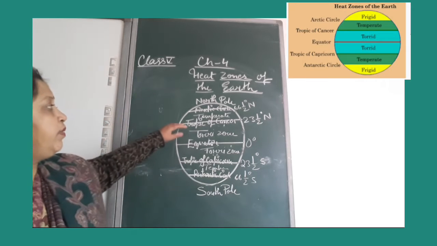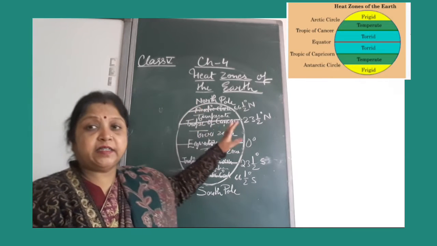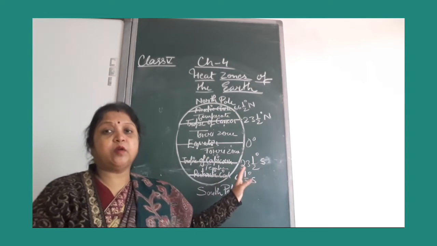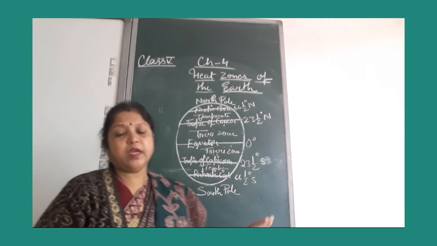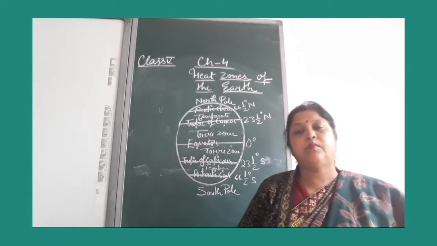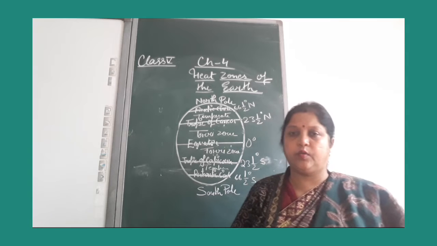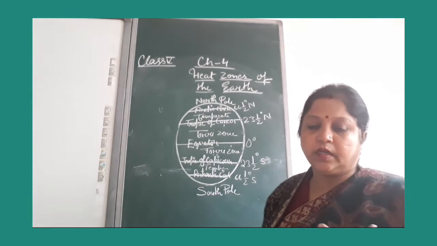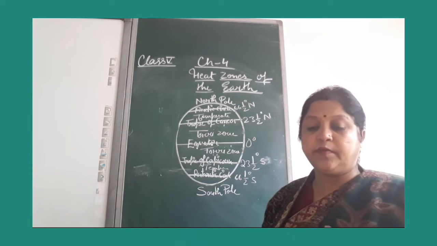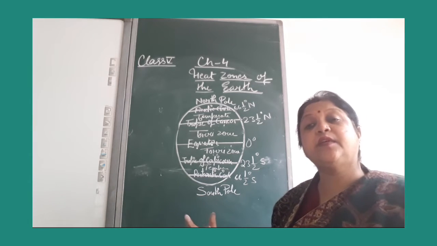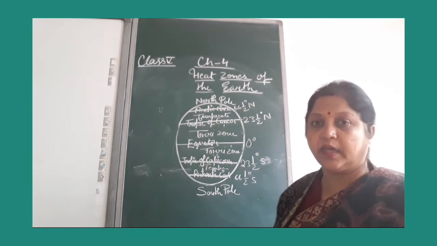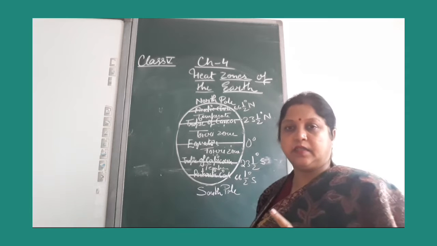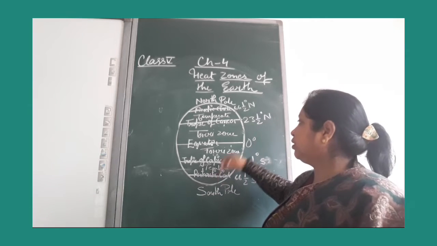The temperate zone lies between the Tropic of Cancer and the Arctic Circle in the northern hemisphere, and in the southern hemisphere between the Tropic of Capricorn and the Antarctic Circle. The climate is moderate, neither hot nor cold. There are seasons here. We can see plenty of grasslands; the temperate zone is famous for its grasslands. Understand?